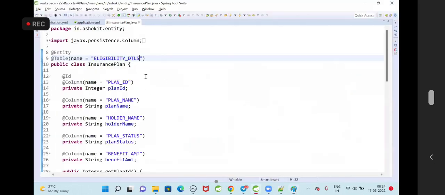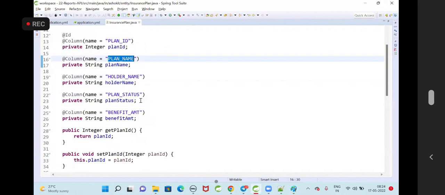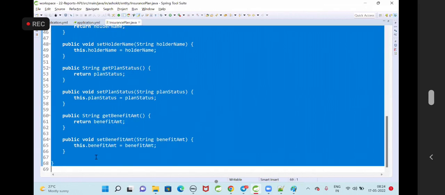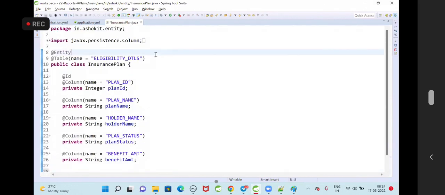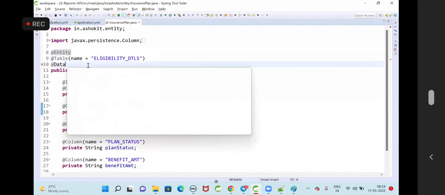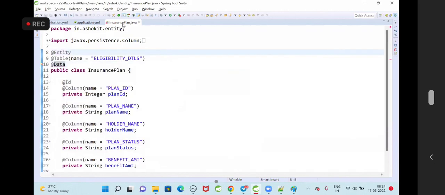Plan ID, plan name, plan number, holder name, holder SSN, benefit amount, denial reason, whatever data we need for this reports generation, we are going to get from the eligibility details table.